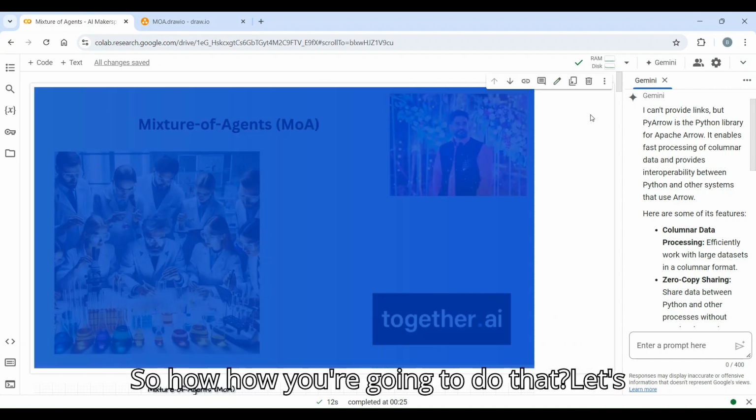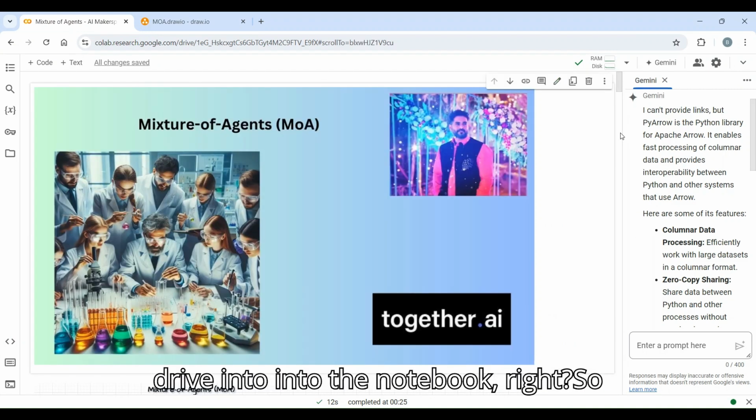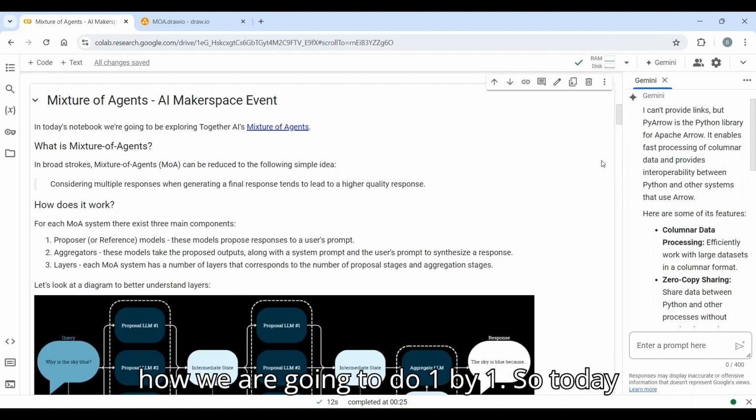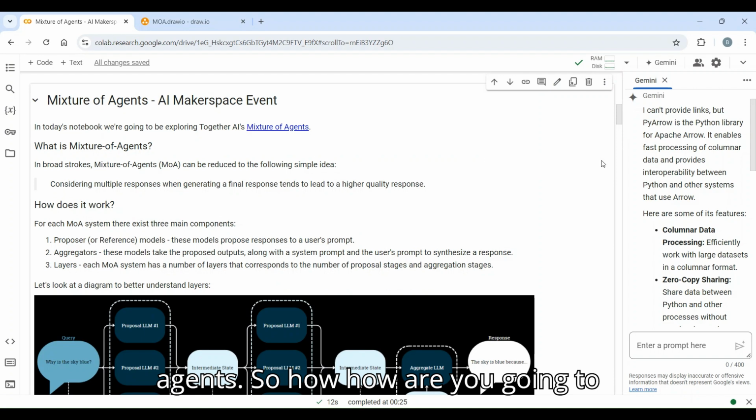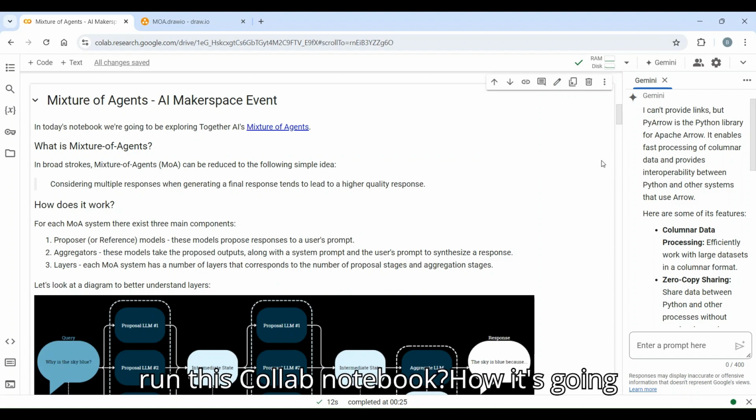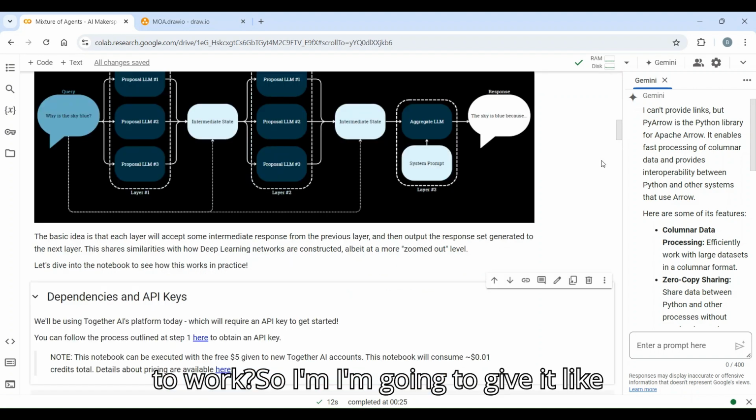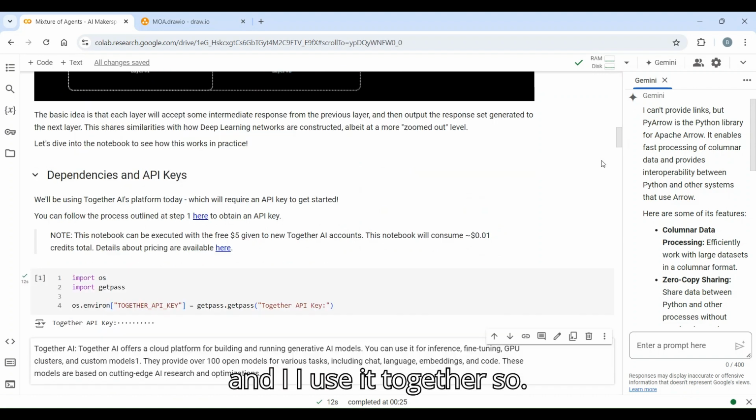So how are we going to do that? Let's dive into the notebook and see how we do it one by one. Today we are going to explore a mixture of agents. So how do you run this Colab notebook, and how does it work? I'm going to use Together.